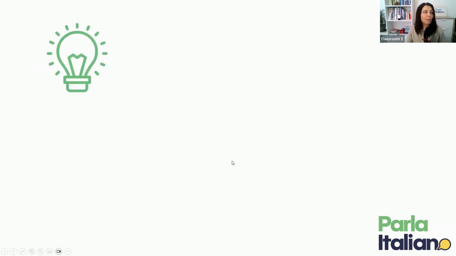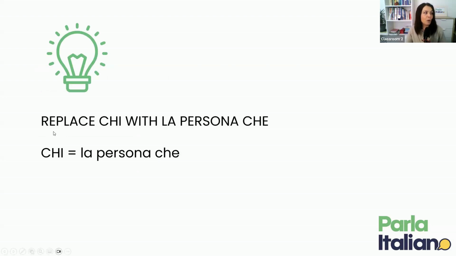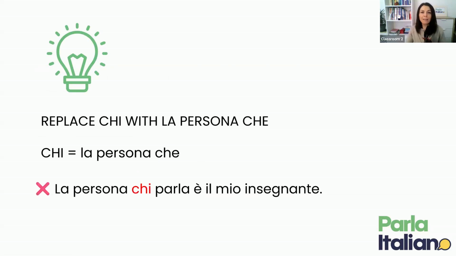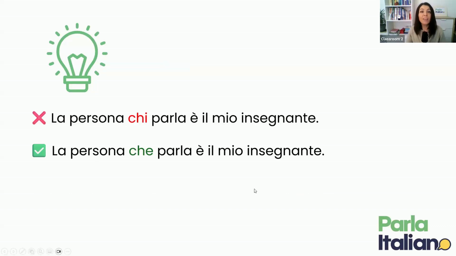And this is my quick tip on how to always know when to use chi and che. You need to replace chi with the phrase la persona che. Therefore, when you are in doubt, and for example, you want to write la persona chi parla è il mio insegnante, you need to replace that chi with la persona che. But if you do that in this sentence, you can see that you are repeating what you've just said, la persona. And therefore, that cannot be correct.